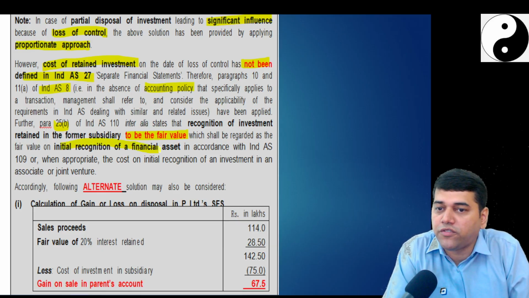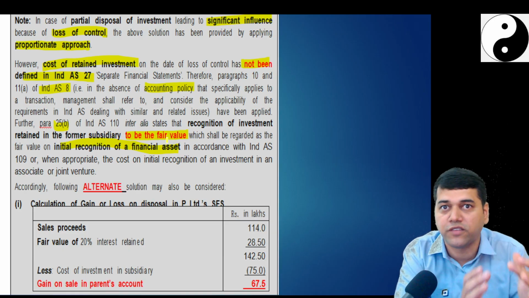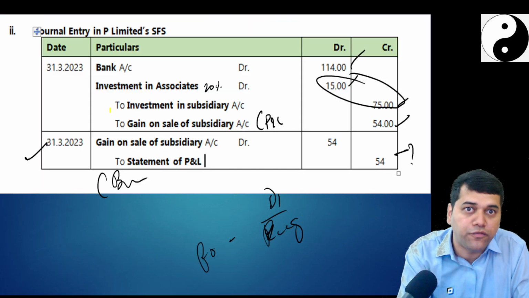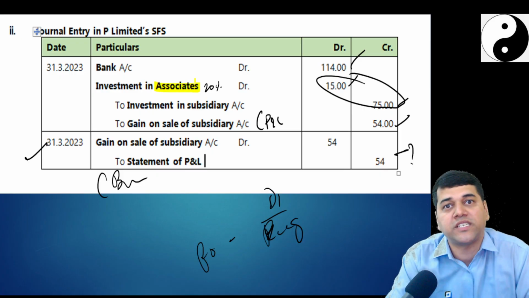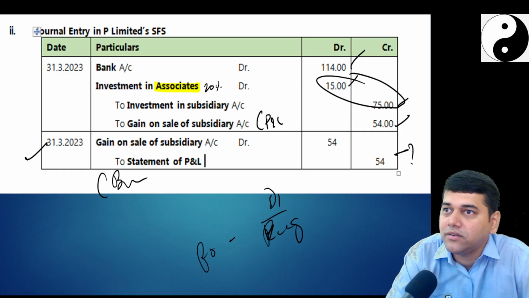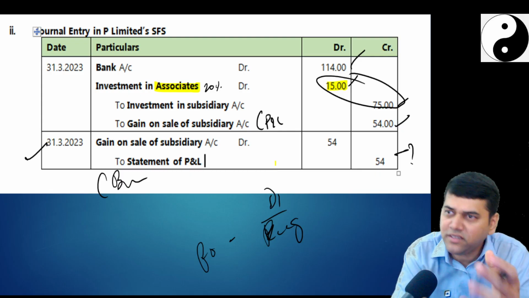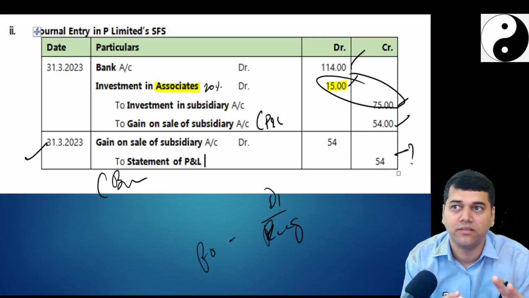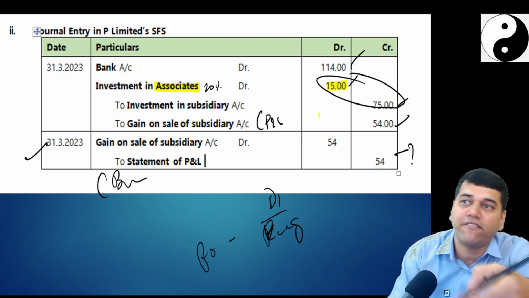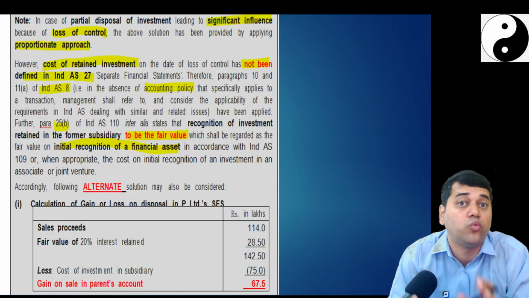on the initial recognition of a financial asset, because generally, see, 109 says what? When you recognize any asset for the first time, what value? Fair value, no. Are you not recognizing in your standalone financial statement an associate for the first time? Then why are you taking it at cost there? See, that's what they say, alternatively possible. Because the associate comes for the first time, you can recognize it at the fair value also, as per 109, because Ind AS 27 is totally silent on what is cost.